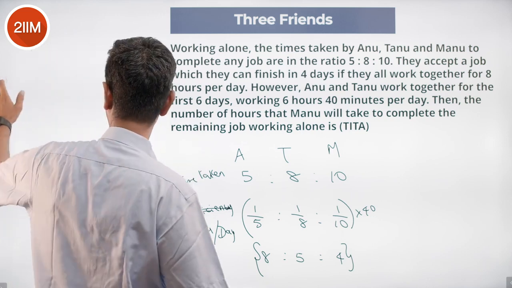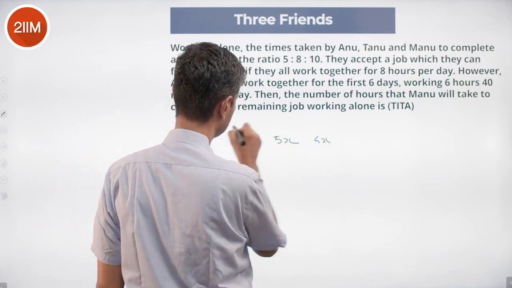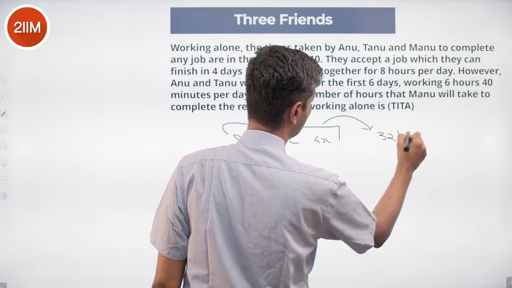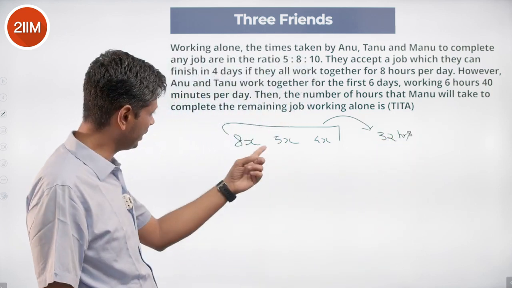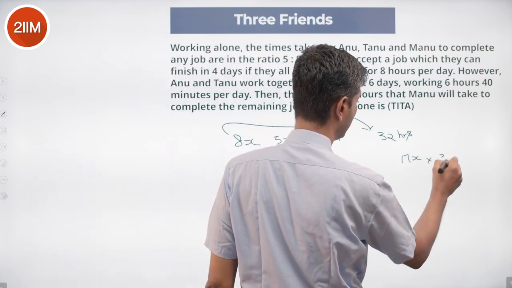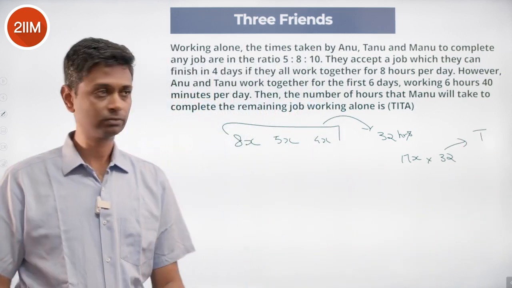That means if I think of it as 8x, 5x, 4x, all three put together, in 32 hours they can finish the task. 8x plus 5x is 13x plus 4x is 17x. 17x into 32 is the total task. That's the task ahead of them.